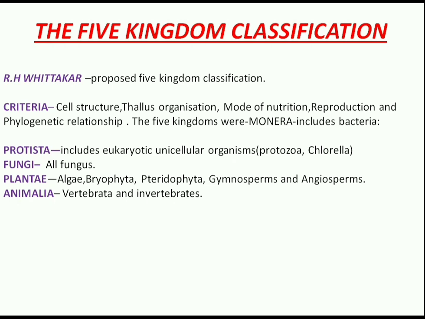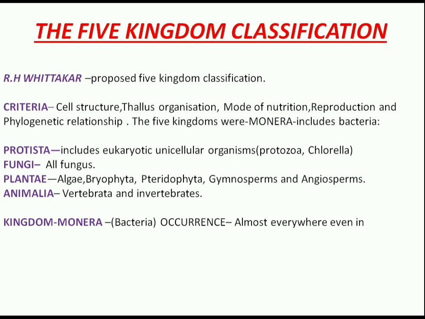Now, today we will have a brief look at kingdom Monera, which includes prokaryotic cells, the bacteria. Bacteria occur almost everywhere. They can survive in extreme habitats like hot springs, very cold places, even inside the human body.